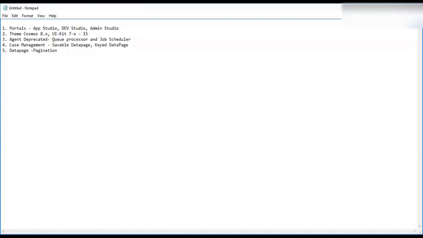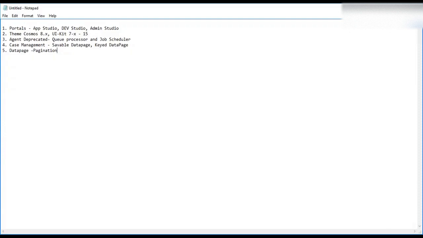Then tell me, if you use data page and pagination, will that work in Pega 7? No, because the database will load records all at a time. So you don't have the option of pagination. You can configure pagination on a data page, but it only applies to the UI. So if you configure a data page on the table and configure the pagination, it will display 10 records, but in the backend the data page will be loaded with all the records in your clipboard. So your clipboard size will become large.